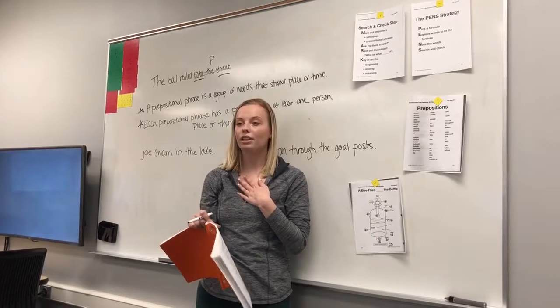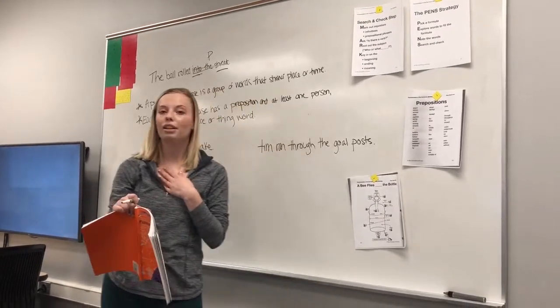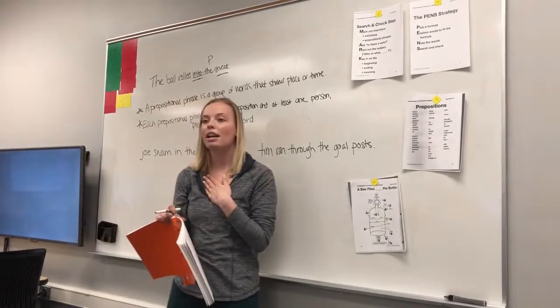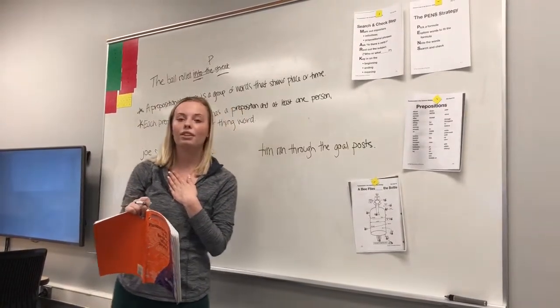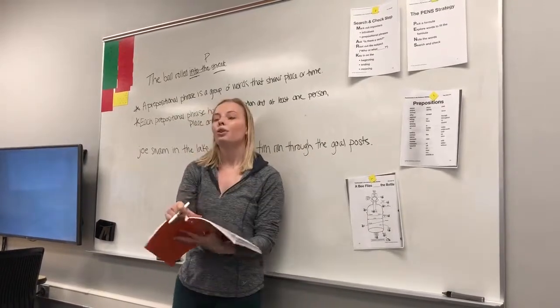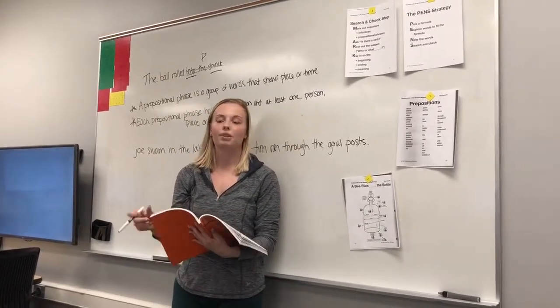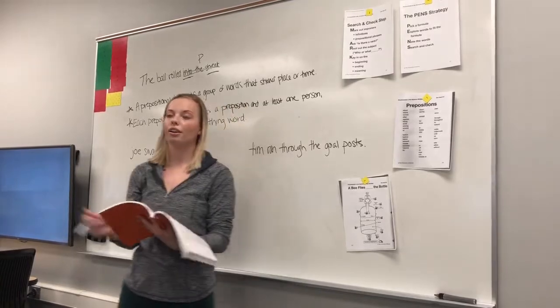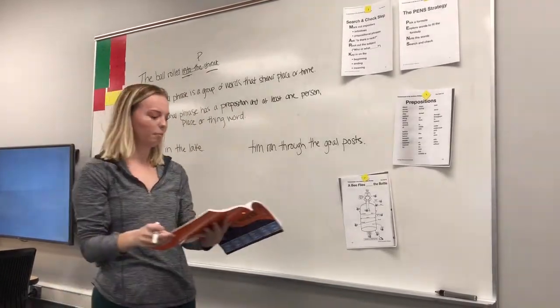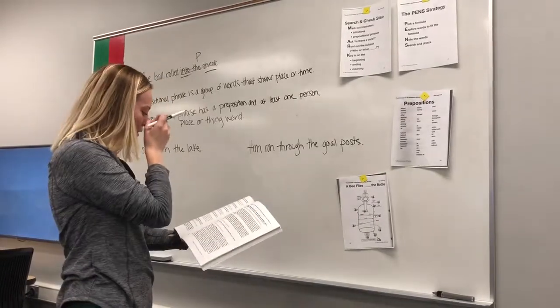So I'm going to go first. My prepositional phrase that I'm going to use is on the table. So my preposition was on. My noun, my person, place, or thing word was table. So my prepositional phrase is on the table. Who wants to make a prepositional phrase with the preposition under? Sam? Under the chair. Perfect, good job. All right,